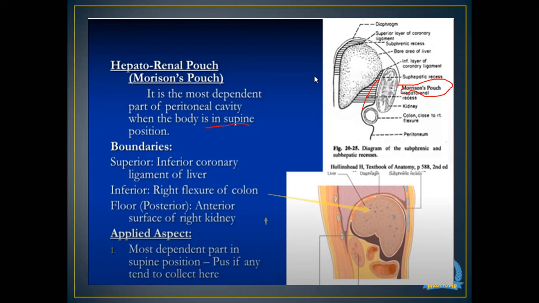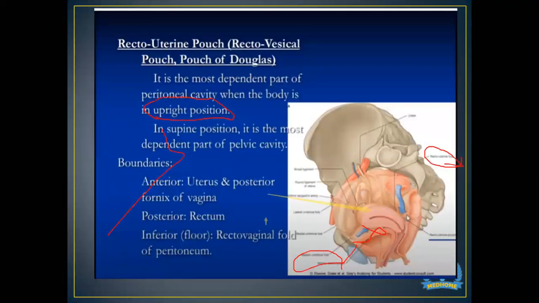And it is the most dependent part when the person is in supine position. Pus collects here, so it can be drained. Pus can be drained through this pouch. And now comes the pouch of Douglas.